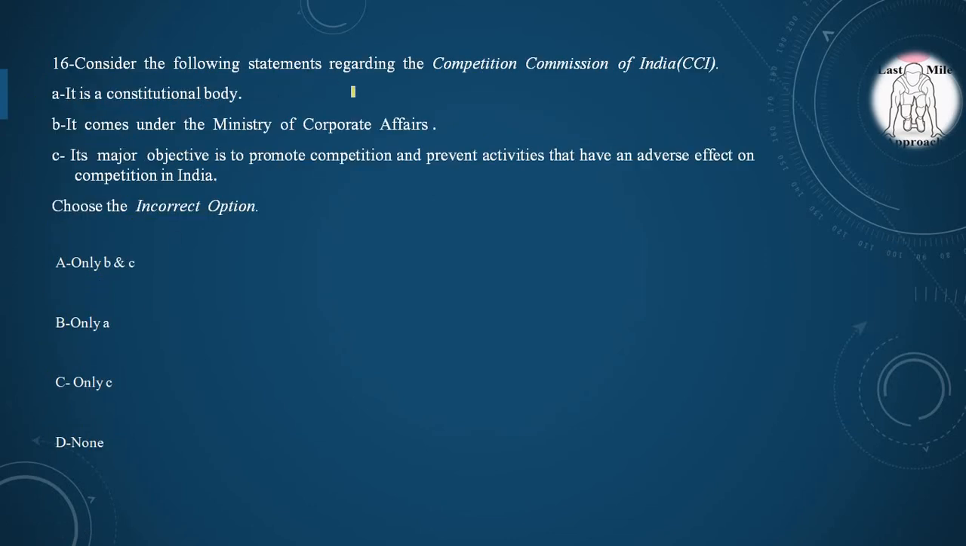Next question. Consider the following statements regarding the Competition Commission of India. First, it is a constitutional body. First statement is incorrect because it is a statutory body. Second statement, it comes under the Ministry of Corporate Affairs. Yes, it is correct statement. Third statement, its major objective is to promote competition and prevent activities that have an adverse effect on the competition in India. Yes, it is also correct. So we have to choose the incorrect option. Option A is incorrect regarding the Competition Commission of India, because it is a statutory body.